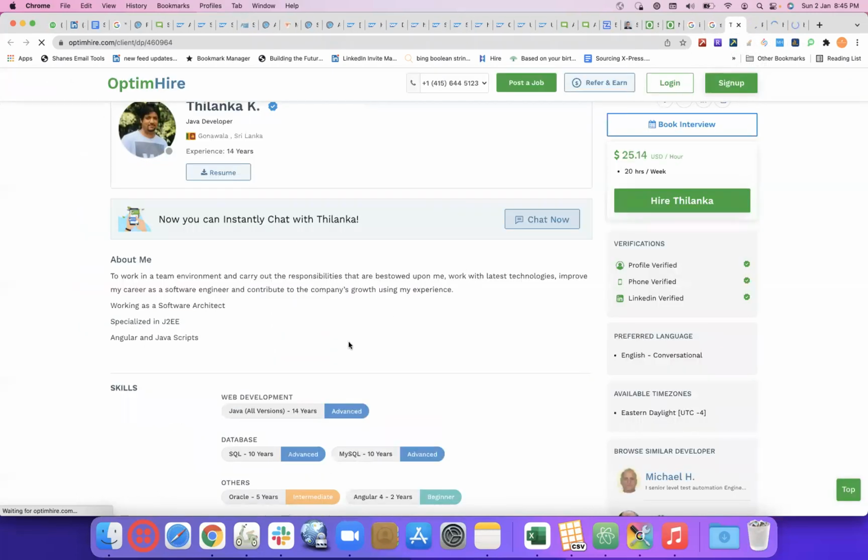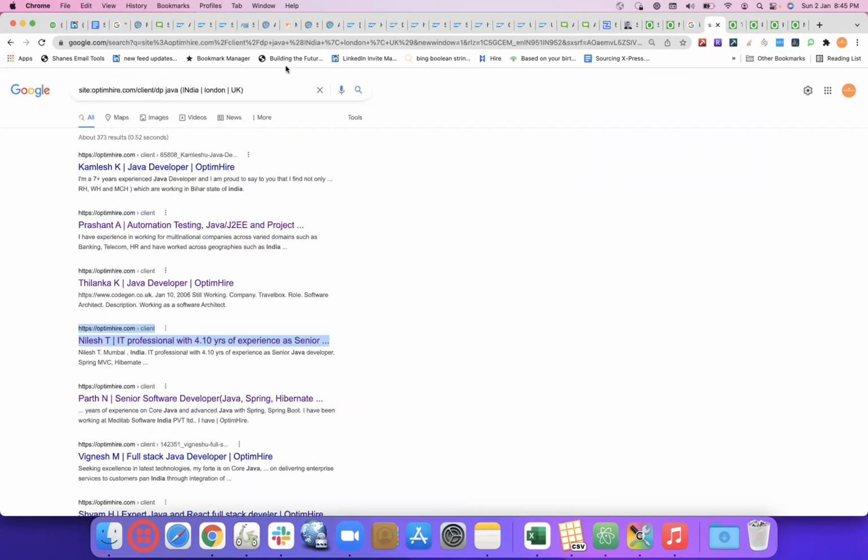Now further going behind, okay, here it says 14 years overall. Okay, 20 hours per week, 25 USD. Let's say we need someone who is between 20 to 30 USD. So this remains as it is.